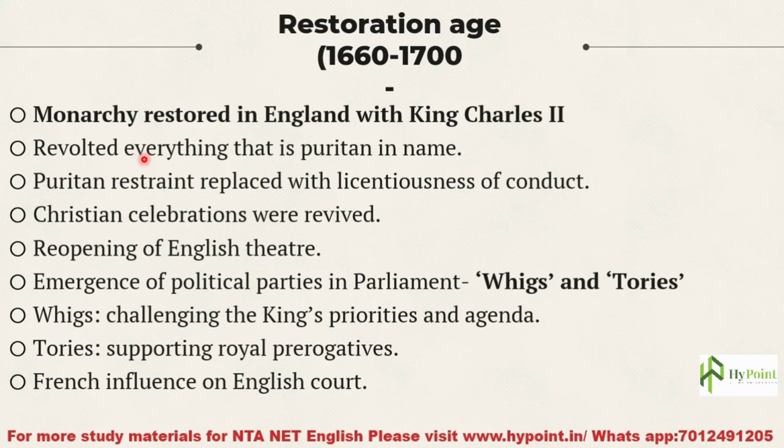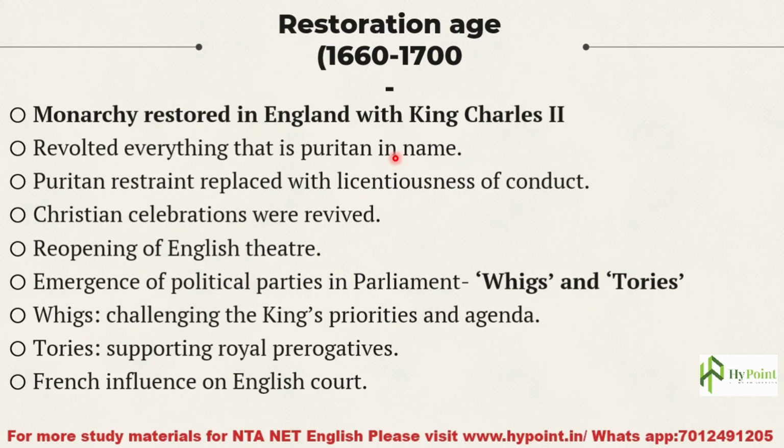After the restoration of monarchy, we can see a kind of general revolt prevailed against everything that is Puritan in name. Puritan ideals, Puritan way of life, Puritan kind of literature. Even Puritans considered that theatre was no more a good literary form, since they believed that it promotes immorality and licentious way of life.